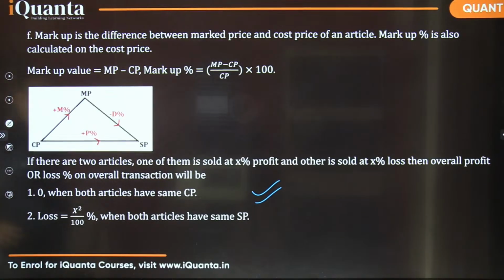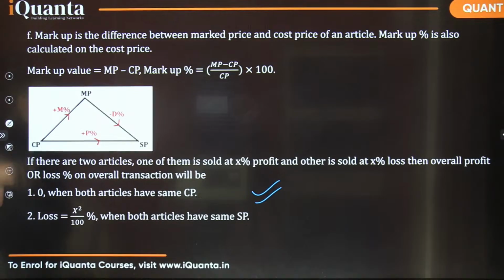So it covers all the basic ideas relating all the terms CP, SP, and MP. You can see this triangle here, triangular diagram. So the difference between CP and SP is profit or loss, and the percentage, how to calculate, we have just seen that. And mark price and selling price, their difference is the discount, and how to calculate that discount percent, that also we know. And mark price is certainly going to be more than CP, and their difference is also known as markup. You can see the term here, markup value, MP minus CP, that is called markup. And how to calculate that markup percent, that is also mentioned.